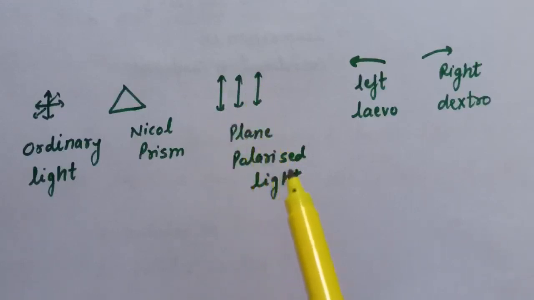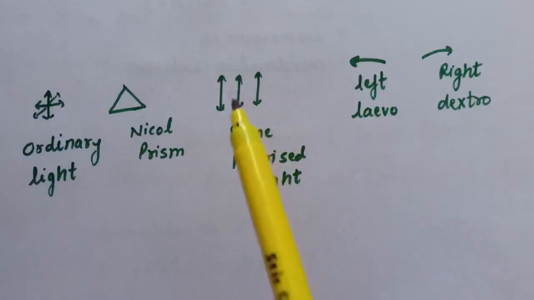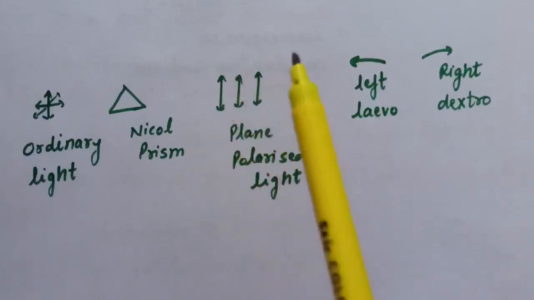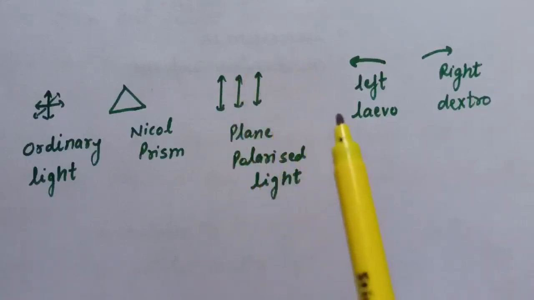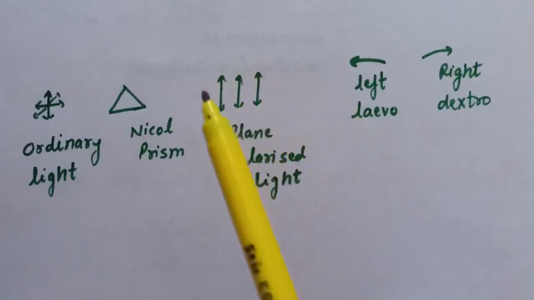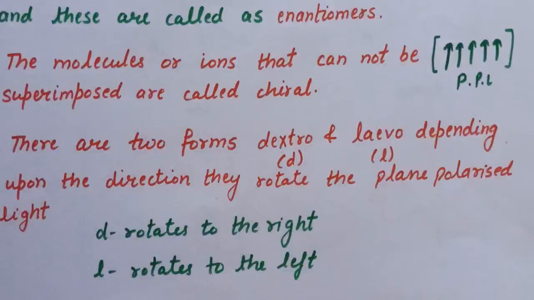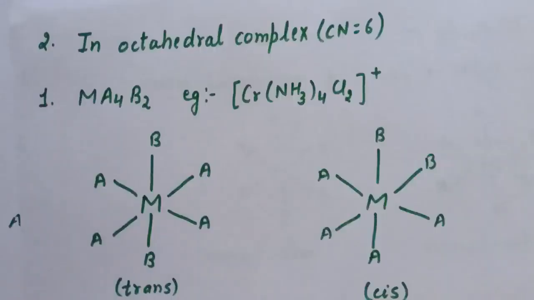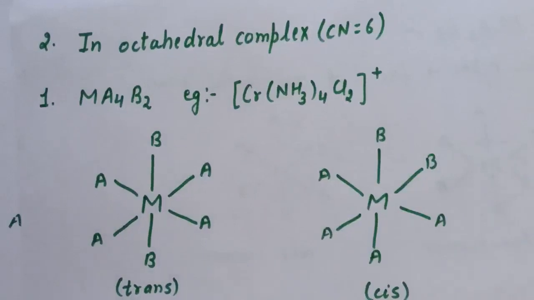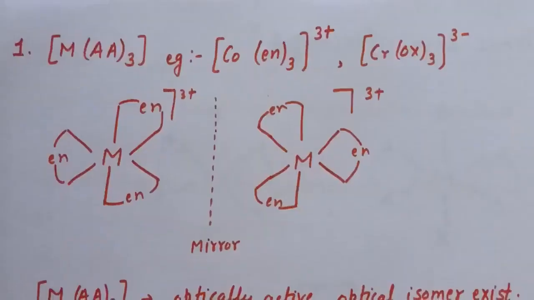Now dextrorotatory compounds are those which rotate the plane polarized light in the right direction, and levorotatory compounds are those which rotate the plane polarized light in the left direction in a polarimeter. That is, D rotates to the right and L rotates to the left. D is for dextro and L for levo. Now we will discuss optical isomerism in octahedral complexes.